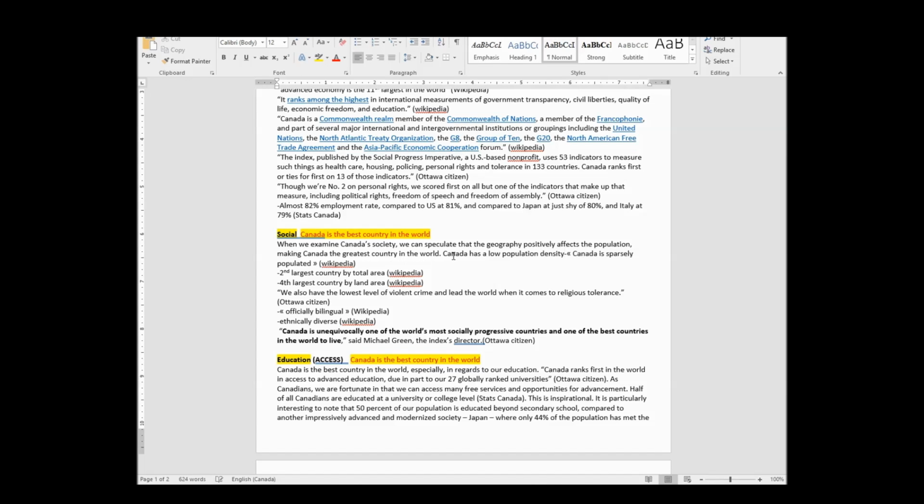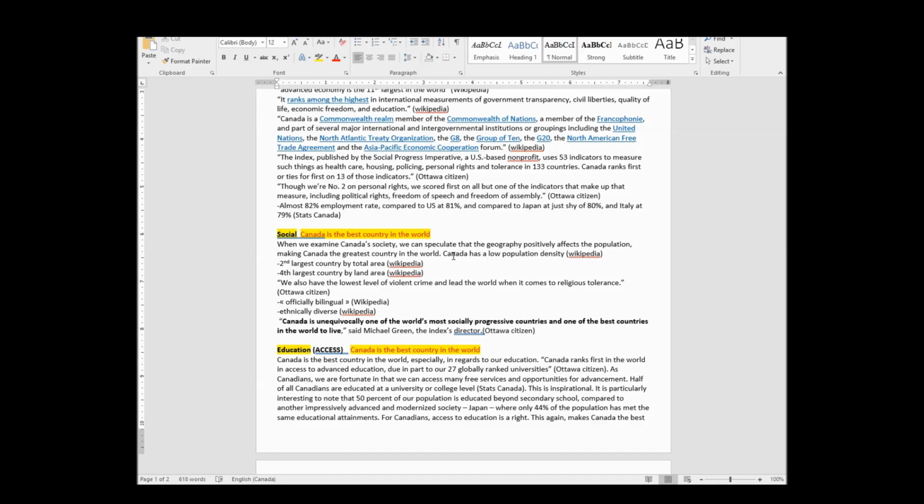And again, I don't want to forget where I got it from, so I'm taking my quote and bringing my reference up here. That's what it means, sparsely populated, low population density is the exact same thing. So, when we examine Canada's society, we can speculate that the geography positively affects the population, making Canada the greatest country in the world. Canada has a low population density.